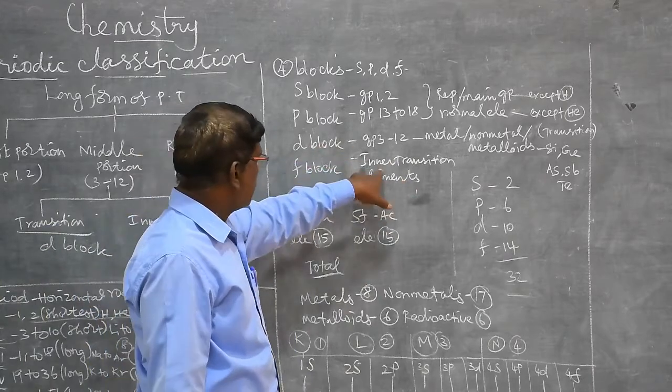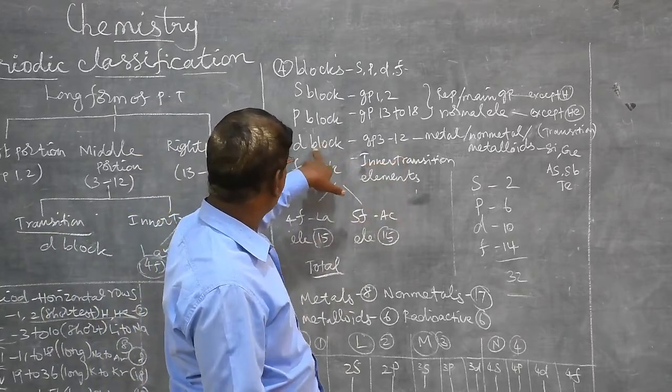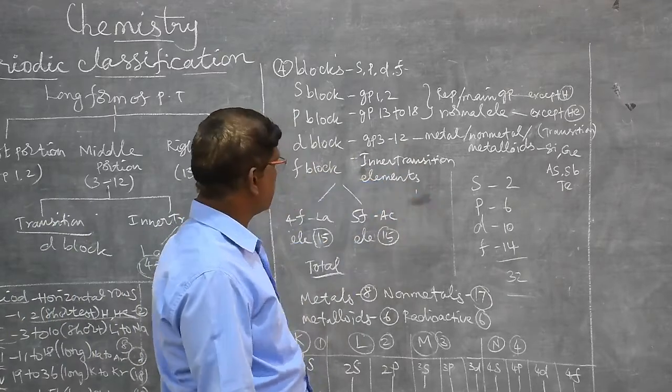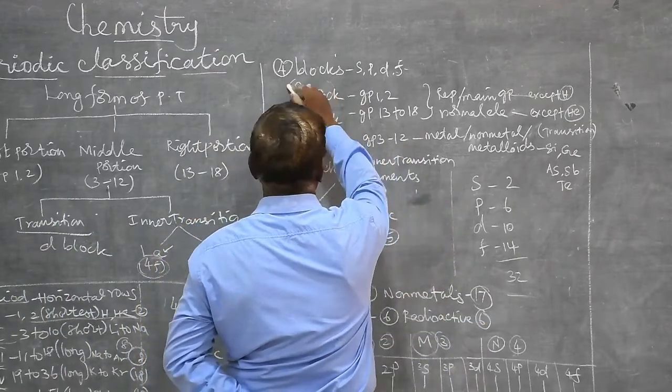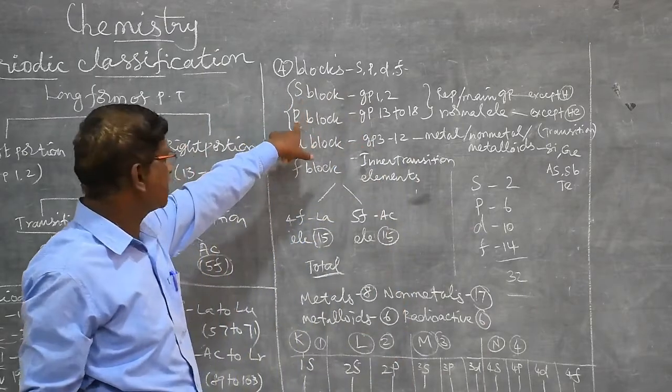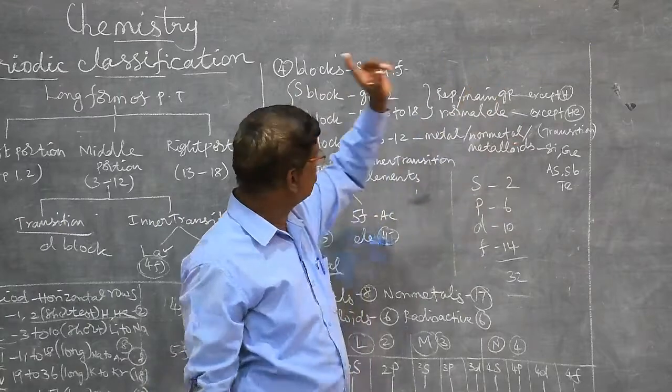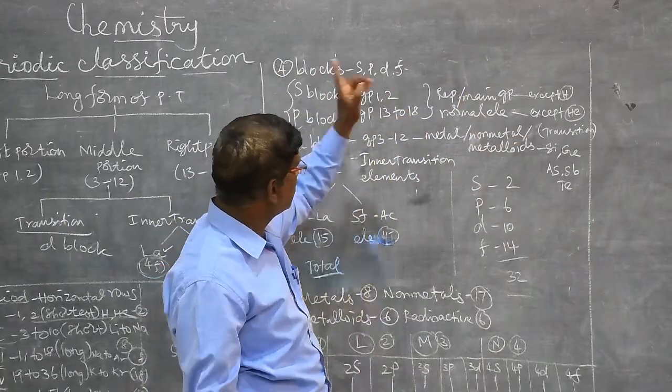D block elements are transition elements, and F block elements are inner transition elements. S and P blocks together are known as representative, main group or normal elements.